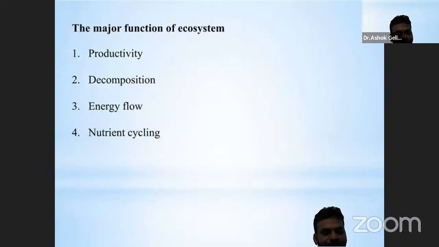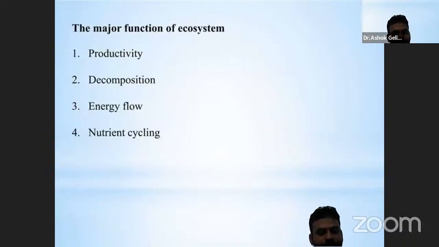Ecosystems maintain balance among the different trophic levels and different organisms, and ecosystems act as the flow of energy to all the organisms with different trophic levels, with different food webs, and waste decomposition.